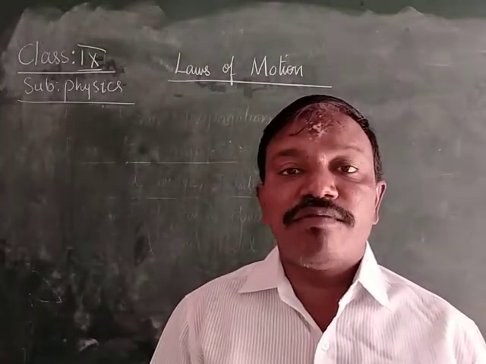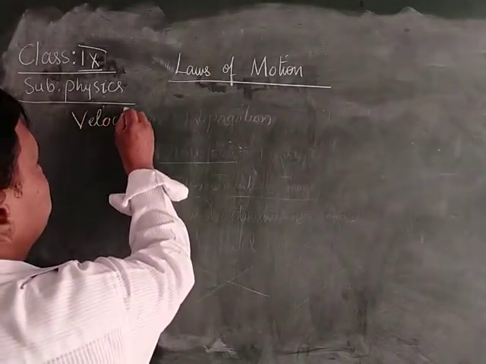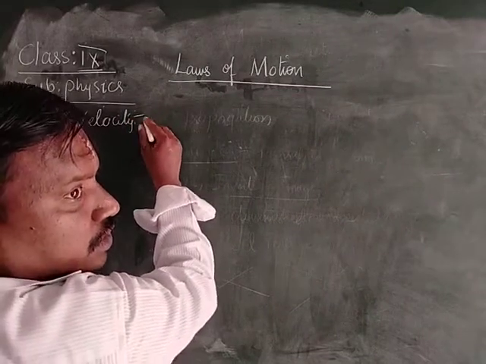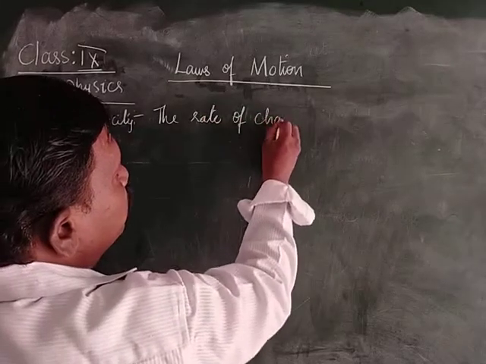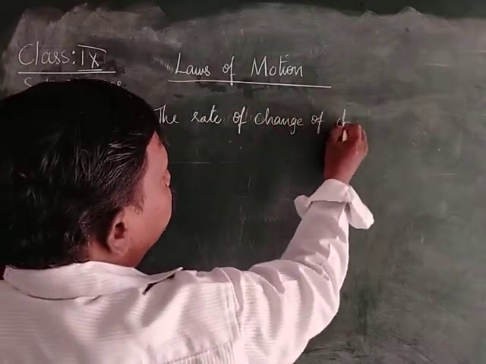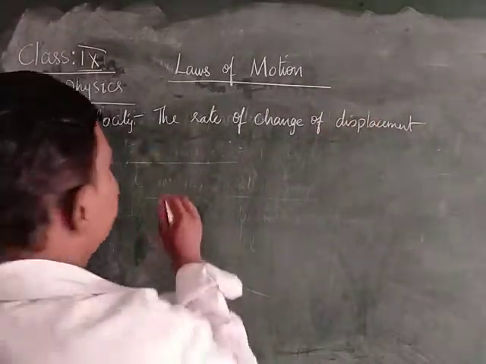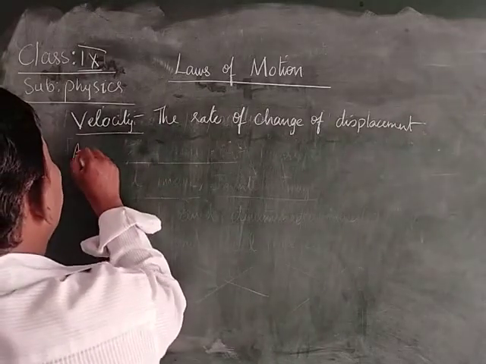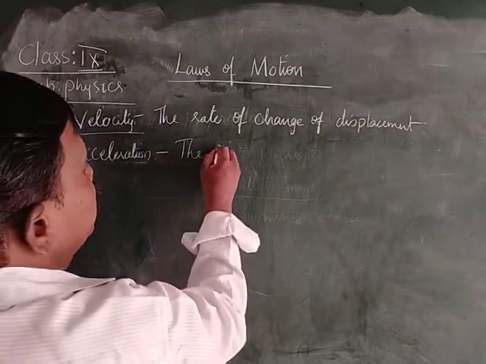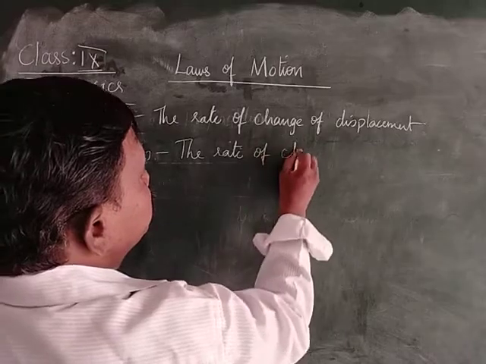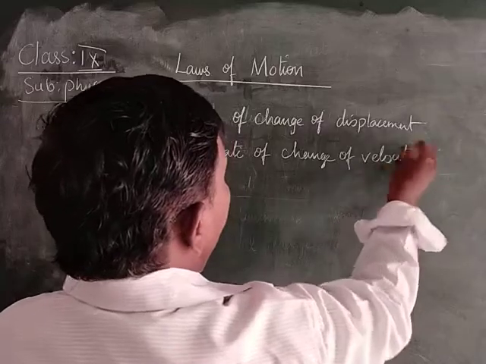Next, acceleration is defined as the rate of change of velocity. The rate of change of velocity is called the acceleration.